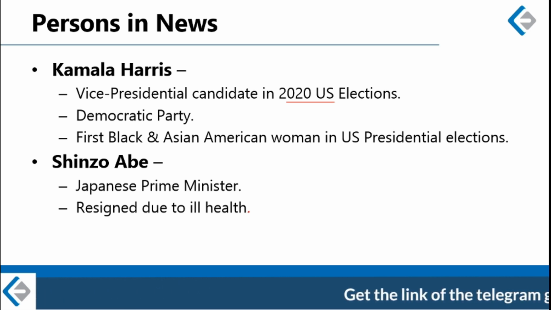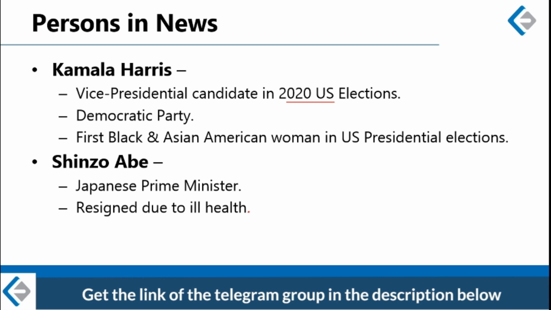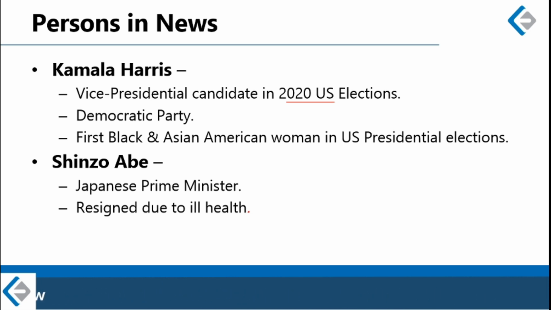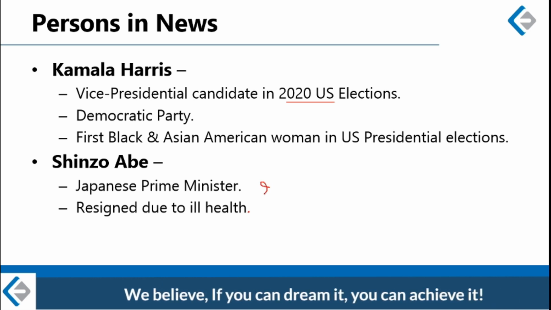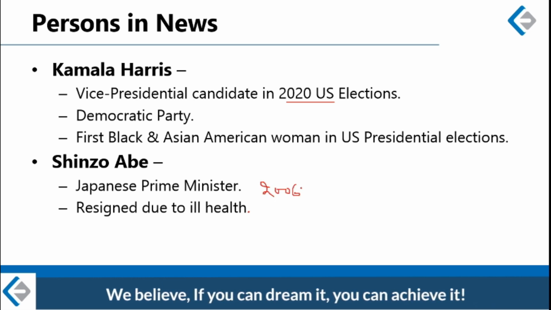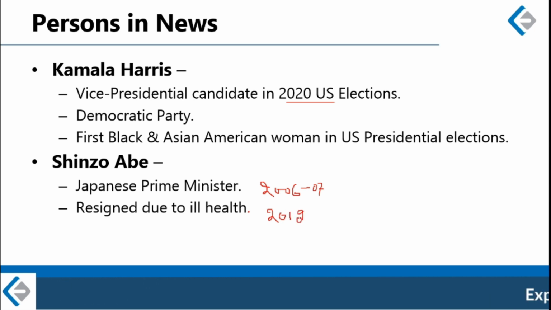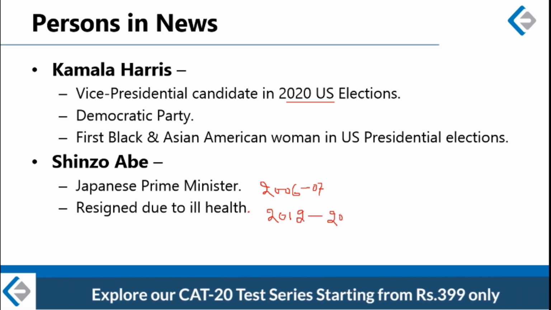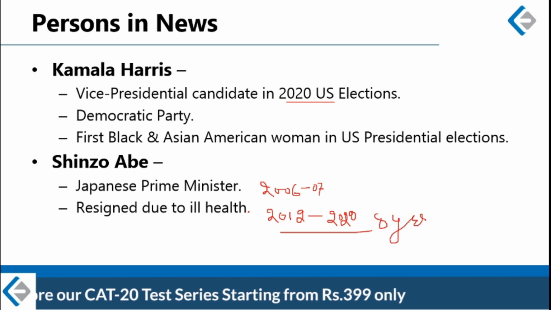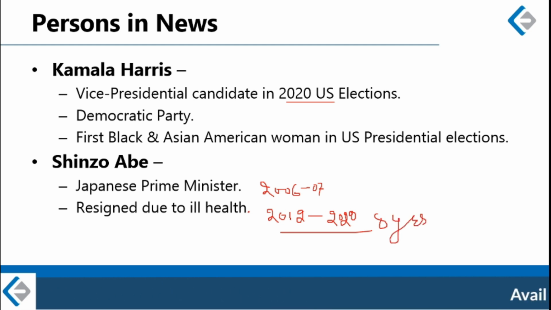He became Prime Minister for the first time in 2006, but even then he had to resign after 1 year over poor health. So he became Prime Minister for the first time in 2006 and then resigned in 2007. 2006 to 7 was the first time when he became Prime Minister, but then he resigned due to ill health. Then once again he became Prime Minister in 2012, and now he's resigning in 2020. So in this term he has served for almost 8 years, which makes him the longest serving Prime Minister of Japan.